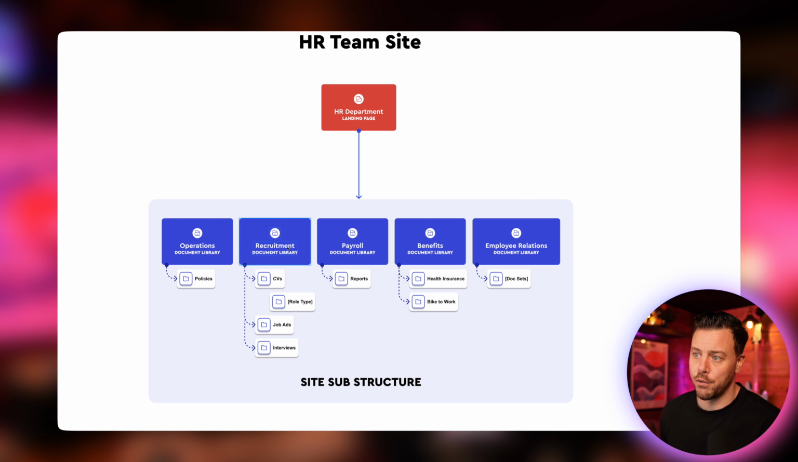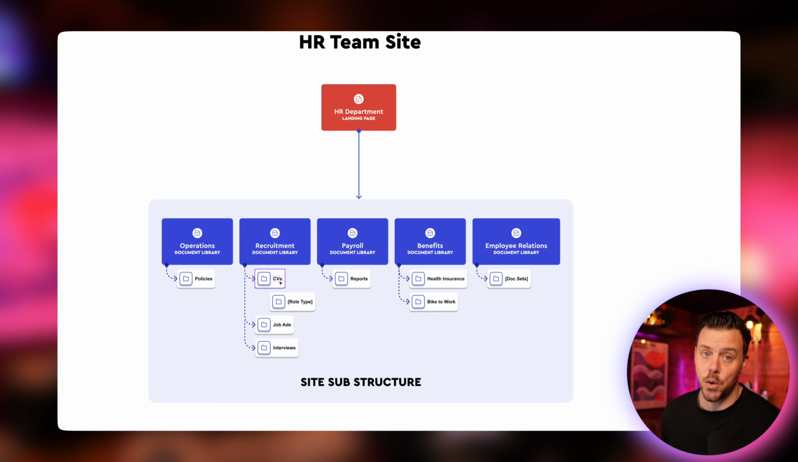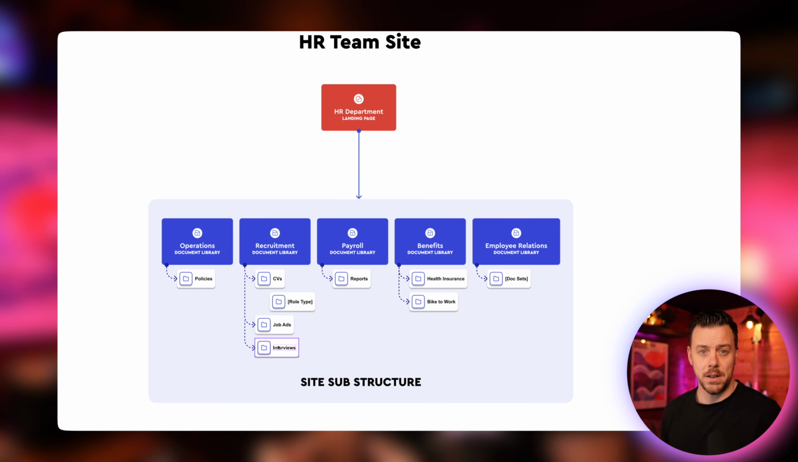Similarly, we can look at recruitment here. So I have an area here for recruitment, and it's really level 3 that gave me my subfolder structure: CVs, job ads, and interviews. And I can see I have a folder for CVs, a specific role type folder for each underneath, job ads, and interviews. So keep it nice and structured.